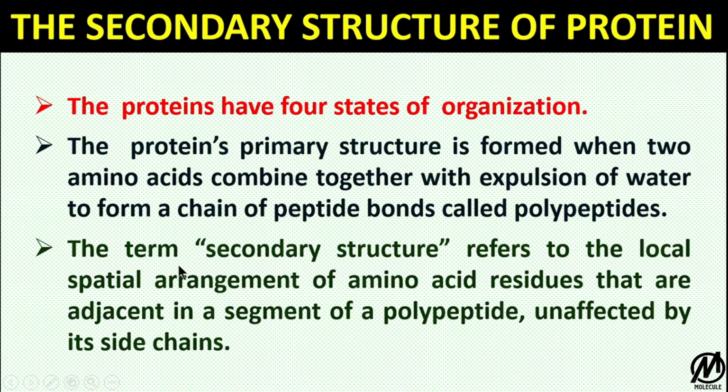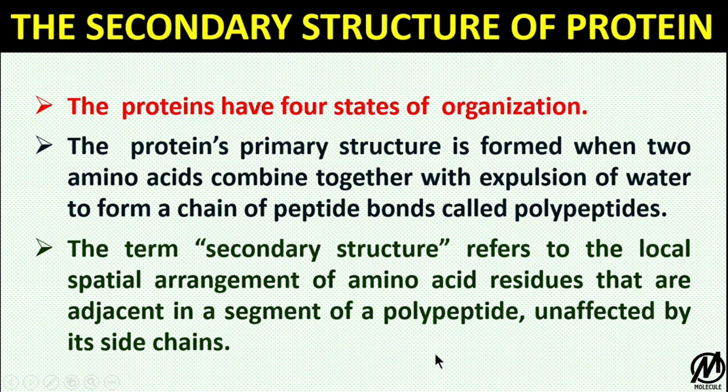The term secondary structure refers to the local spatial arrangement of amino acid residues that are adjacent in a segment of a polypeptide, unaffected by its side chains. We cannot rule out the role of side chains in the nature of proteins.